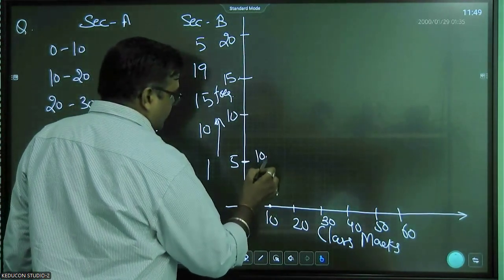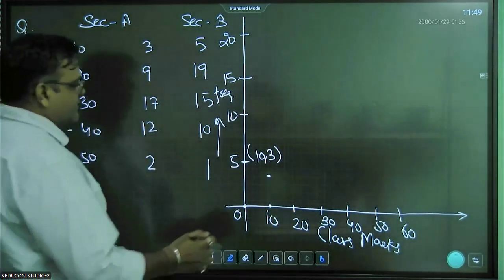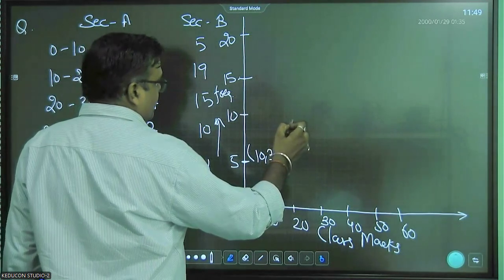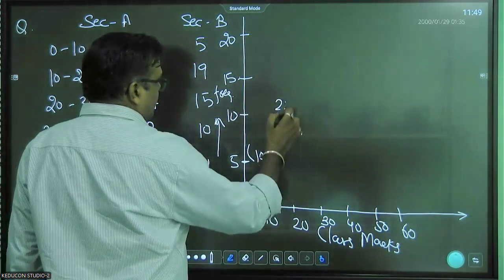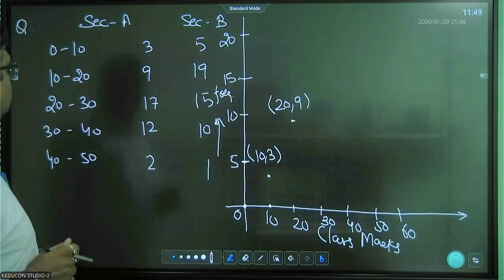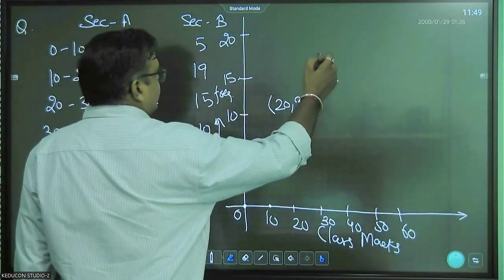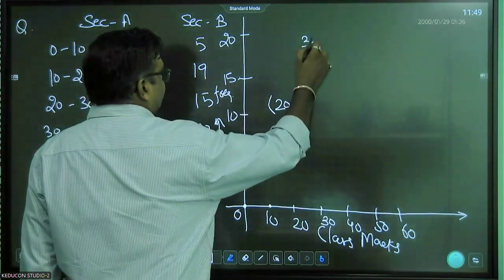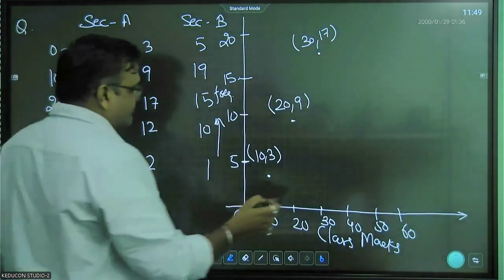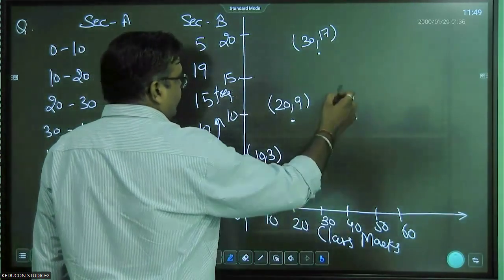So the coordinate of this point is 10, 3. 10 to 20, the frequency is 9. So this will be the point 20, 9. Then 20 to 30, the frequency is 17. So 30, 17. Then 30 to 40, 12. What will be the coordinate of the point? 40, 12, somewhere here.